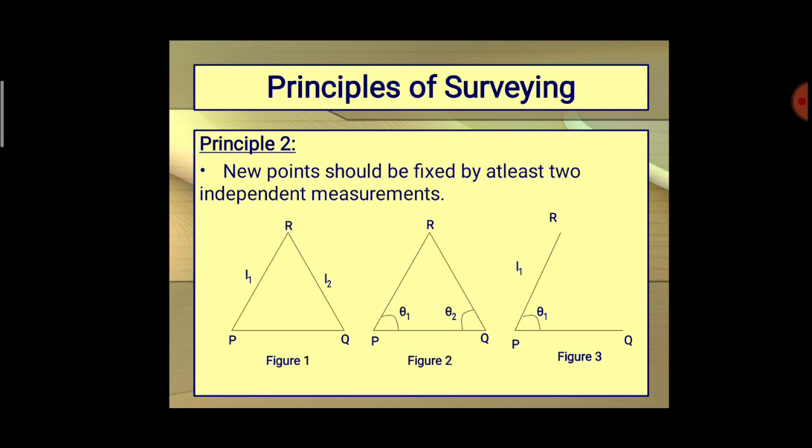So normally we are having 3 figures: figure 1, figure 2 and figure 3. Here the reference points are P and Q. We need to locate the new point R. For locating the point R, we need L1 and L2, or otherwise theta 1 and theta 2, or otherwise L1 and theta 1. Okay, so this is the second principle of surveying.